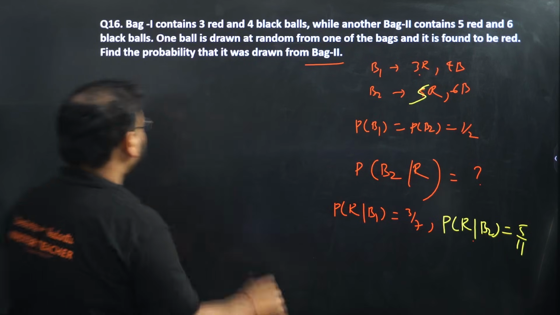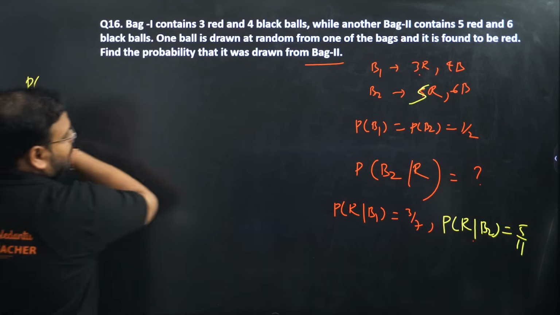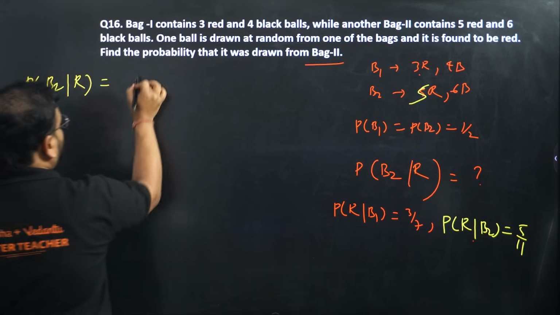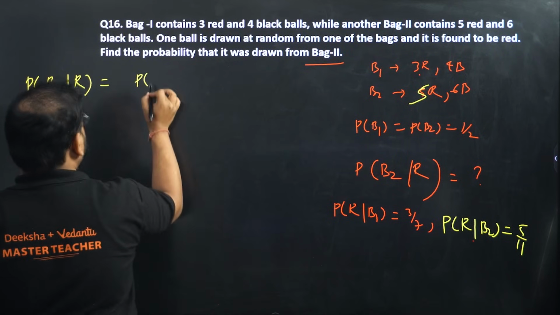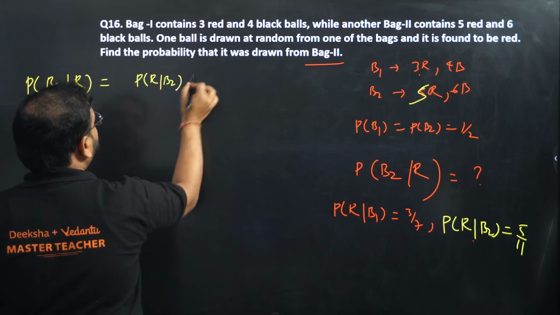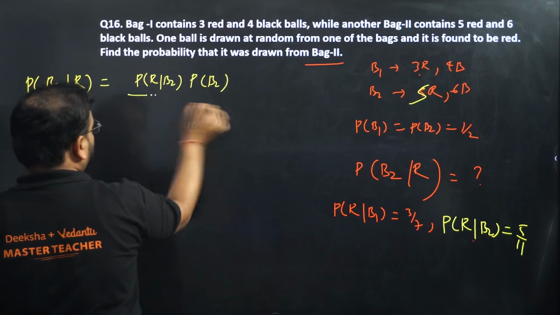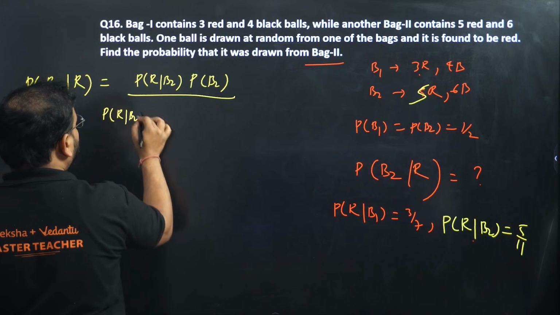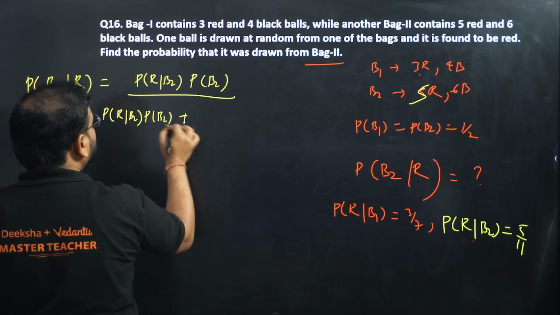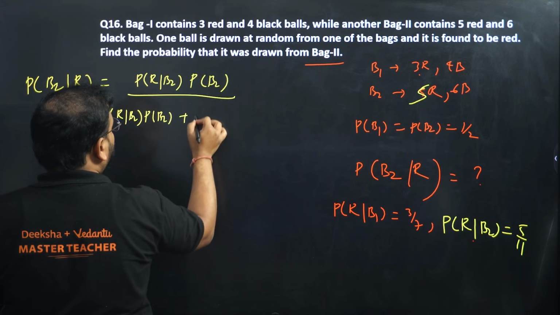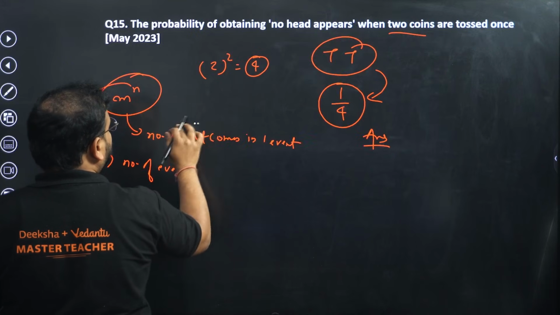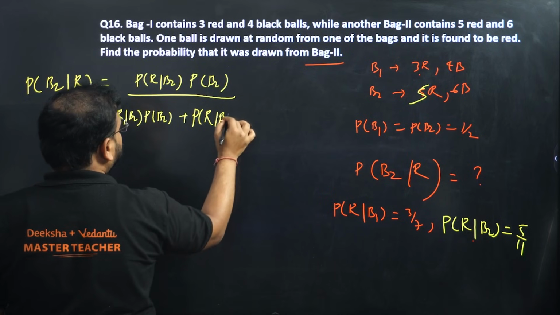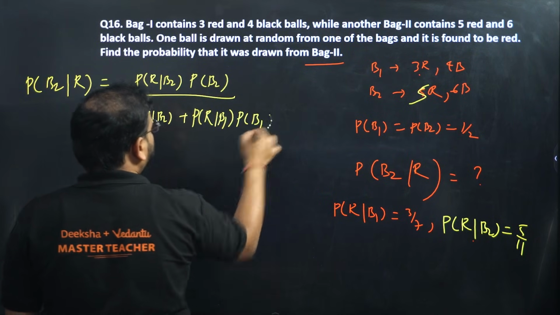Got it? Now let's apply the Bayes theorem. I'm looking for red from bag 2. What I'll have is P(R|B2) into P(B2), this we get from the conditional probability, divided by P(R|B2) P(B2) plus probability of P(R|B1) into P(B1).